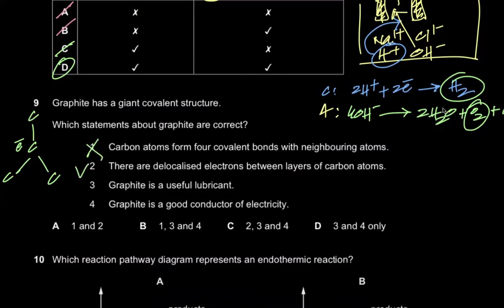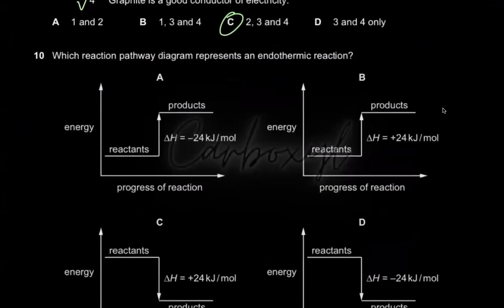And graphite is a useful lubricant. Yes, graphite is a lubricant. That is the reason why it's also used in your pencils and stuff like that for smooth writing. And graphite is a good conductor of electricity. Yes, because it has delocalized electrons. So C is the correct option, 234.